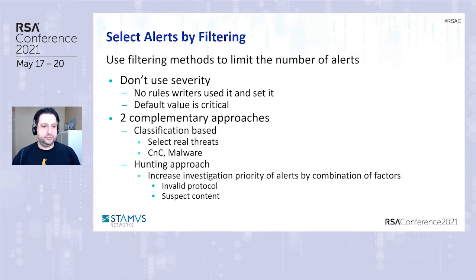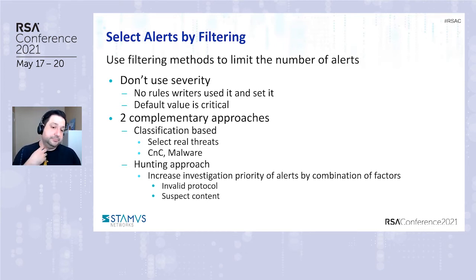So the first thing you can do is, of course, use some filtering. Select alerts by filtering them based on metadata from that alert. Actually use filtering methods to limit the number of alerts to investigate and concentrate on. Usually Suricata generates a bunch of alerts, so use them as context, and make sure you know which components of the alert metadata are actually valuable.